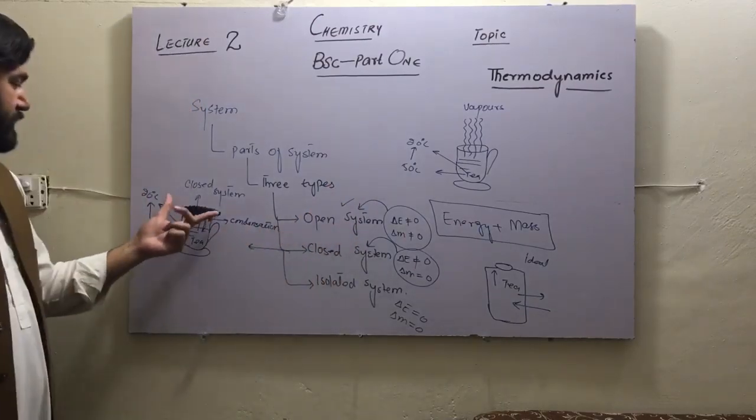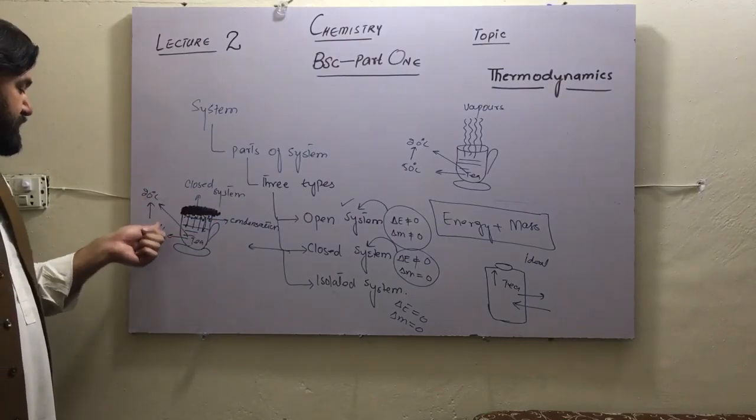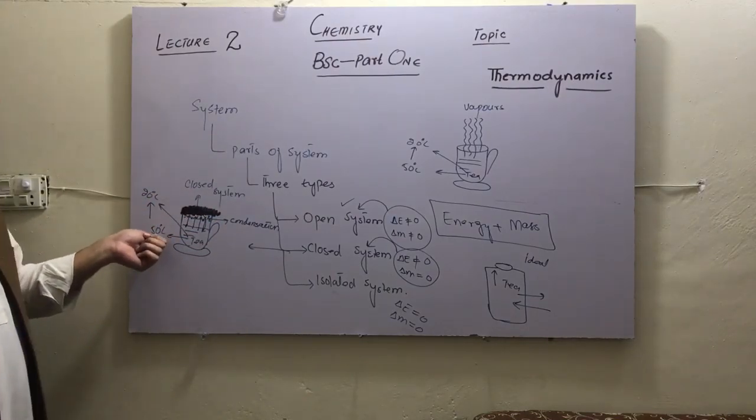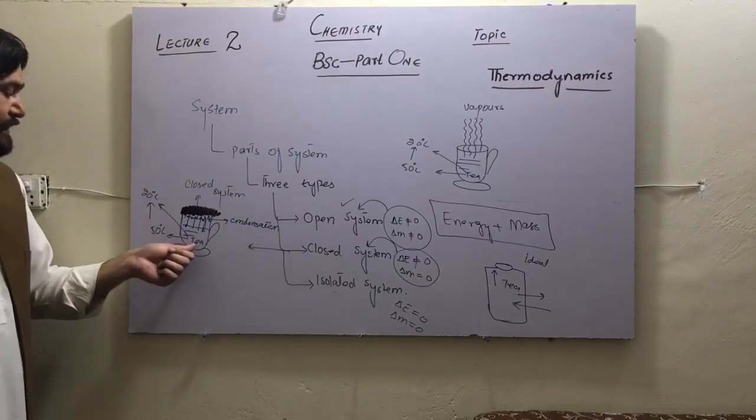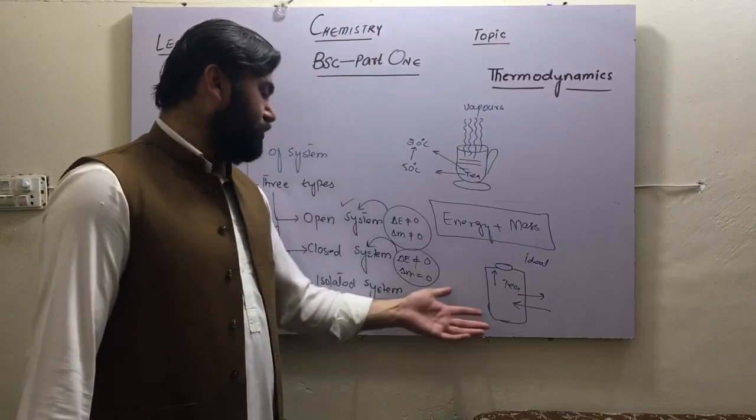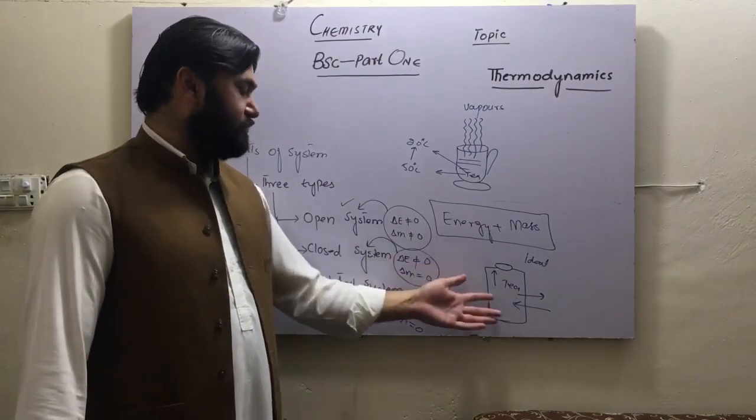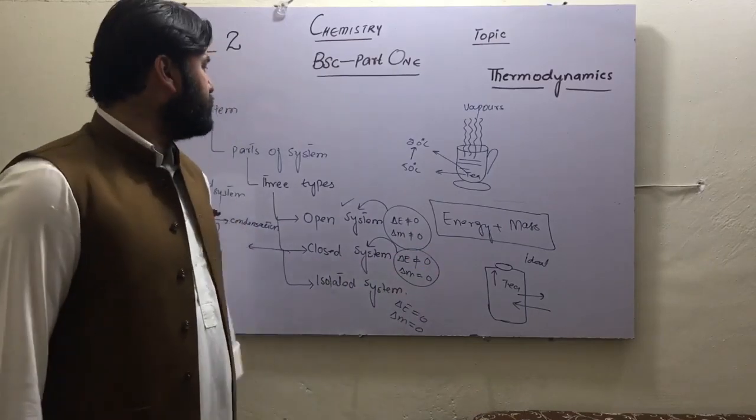If we place a lid on it and make it closed, only energy is changed, its temperature decreases from 50 centigrade to 20 centigrade, but mass remains the same, so that is called a closed system. But if mass and energy both cannot be reduced, increased, or changed, that will be called an isolated system. So these are the three important topics of thermodynamics.